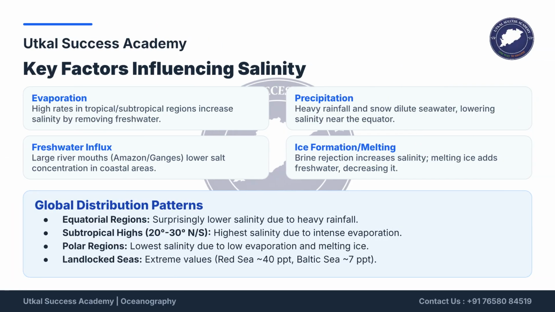Ocean salinity is influenced by 4 key factors. Evaporation increases salinity, while precipitation and freshwater influx from rivers decrease it. Ice formation increases salinity through brine rejection, but ice melting reduces it. Salinity is highest in the subtropical highs and lowest at the poles.